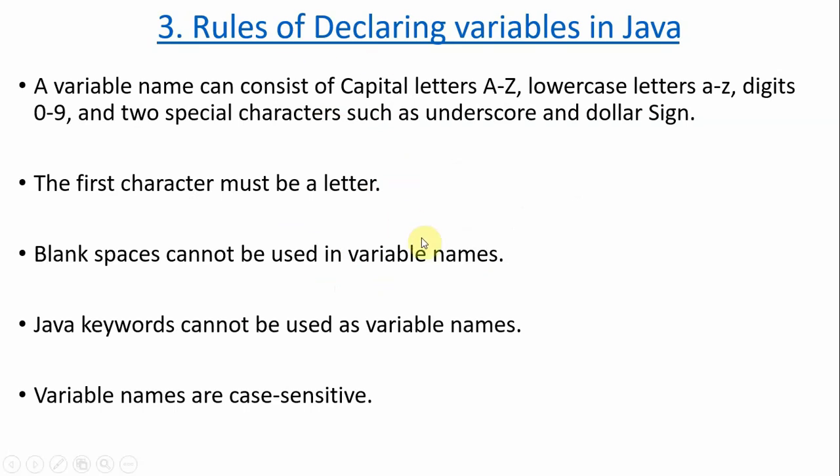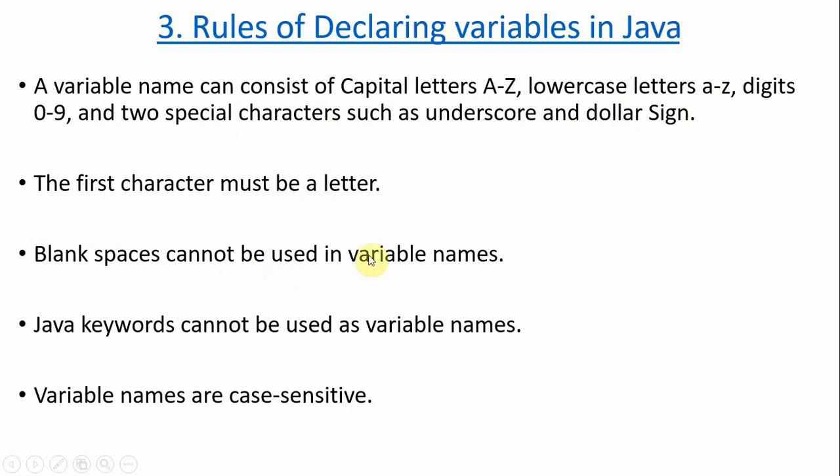Just as we have rules for defining identifiers, in the same way for defining variables we have the same rules. The variable name can consist of capital letters A to Z, lowercase letters a to z, digits 0 to 9, and two special characters, underscore and dollar. A variable name is nothing but an identifier only. The first character must be a letter, not a digit.